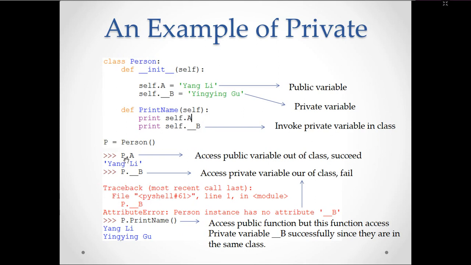So p.a, since it is a public variable, can be accessed outside of the program. This p is equal to person, p is an object, p.a, so we can access this. But p.__b accesses the private variable of the class. It will fail the access because it is private within the class. It cannot be accessed outside of the class. So this is the way private and public can be used. There is no concept of protected in Python programming.